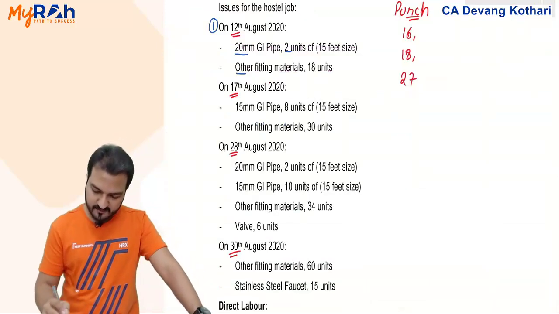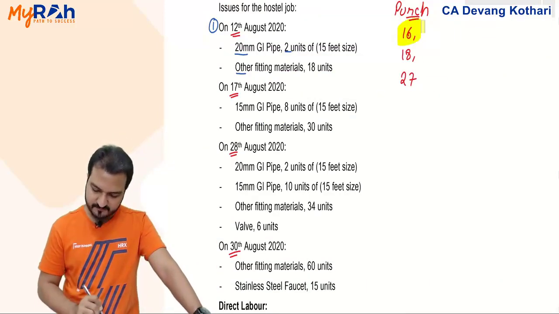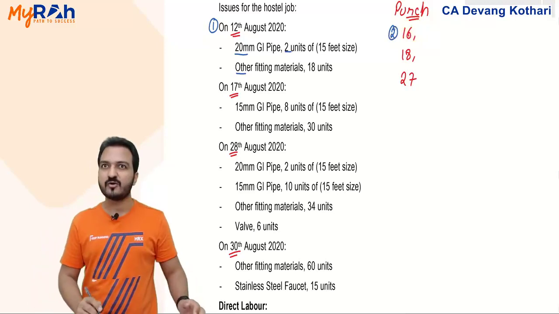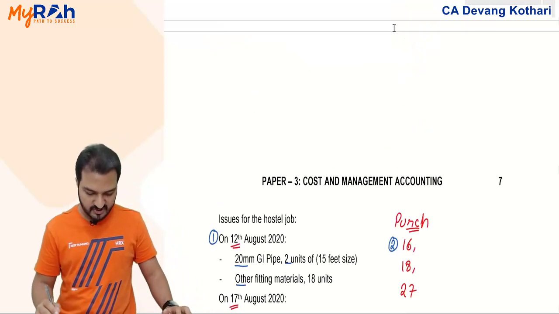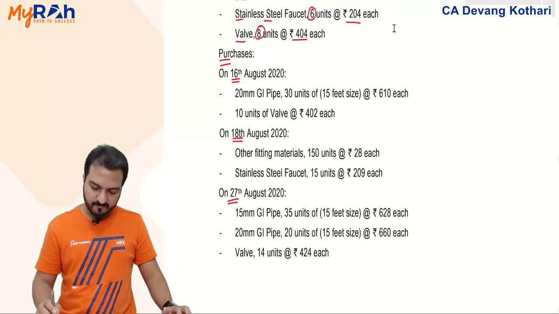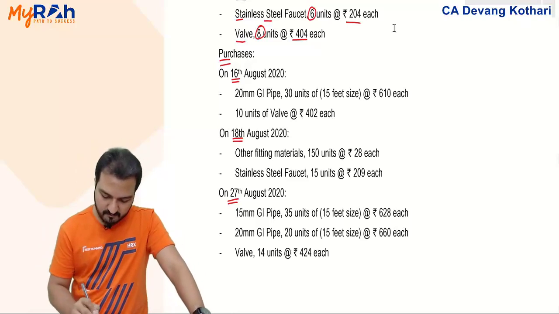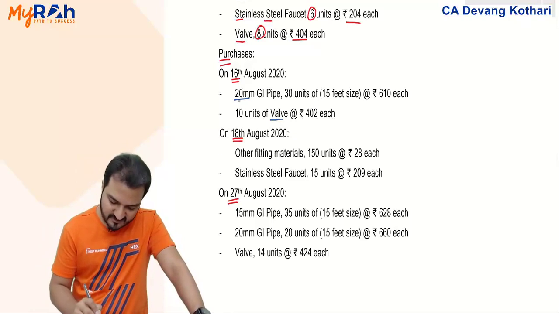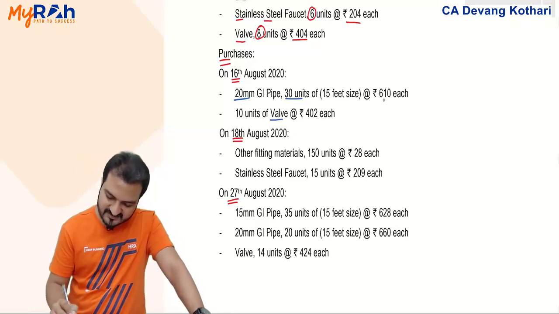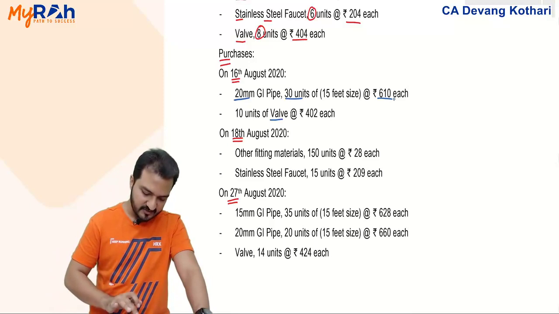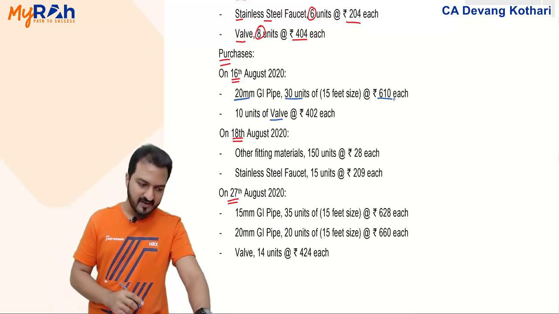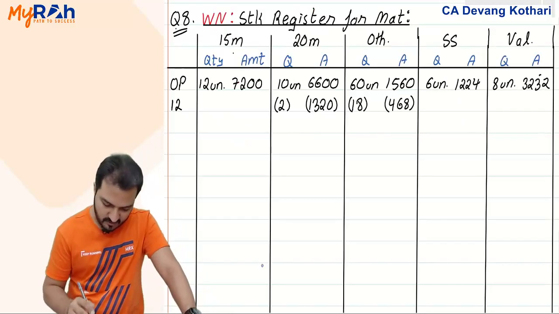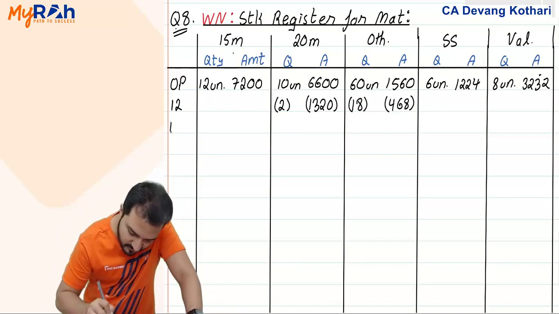Next story happens on 16th August. Yes, so my next date to be considered is 16th August, and what happens on 16th August is purchase. What am I purchasing? Material 20M and valve. Two materials I am purchasing. First, material 20M, 30 units at rupees 610. 30 units into 610 is amount 18,300. And when do I purchase that? On 16th August. I show my next entry here.